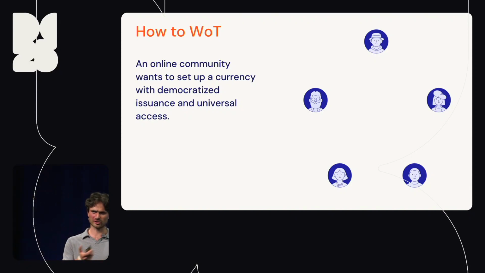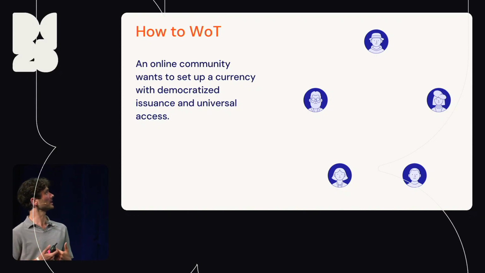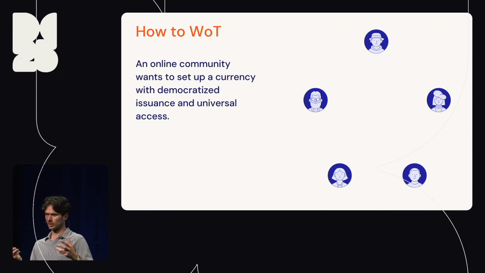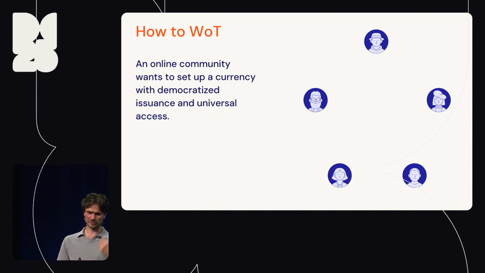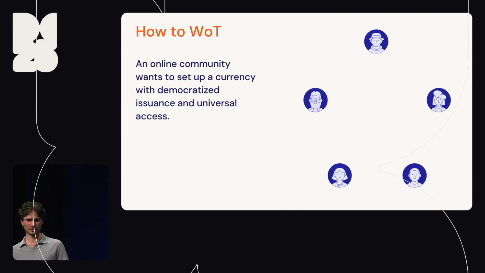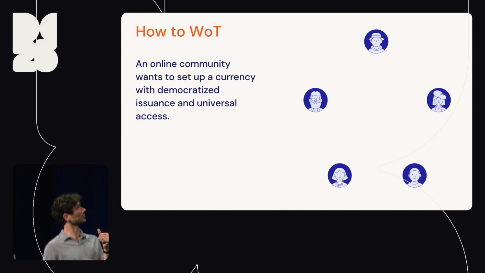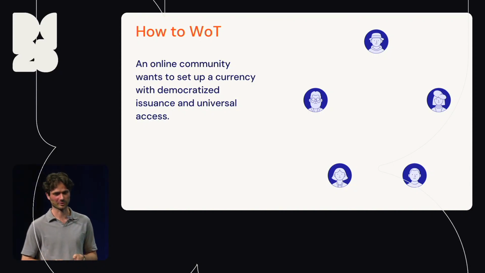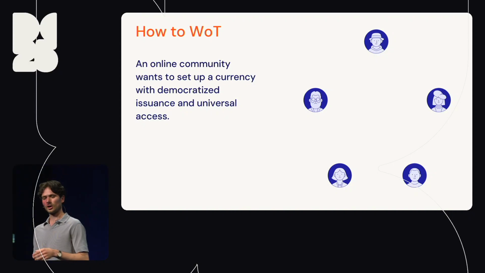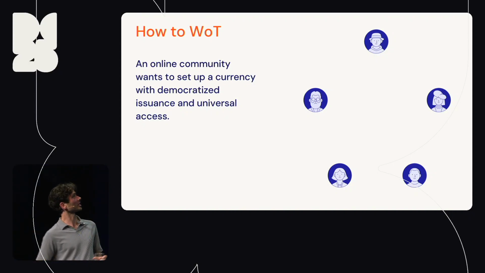Right, so now how does the web of trust approach help us address this problem in detail? It helps me to construct a toy model, a mental model that I use to think about how we as a collective use our beliefs about the personhood or the properties of other people to produce a currency that is universally accessible, issued democratizedly, if that is a thing, and also has sound tokenomics. So let's take the example of an online community that wants to set up a currency with democratized issuance and universal access.